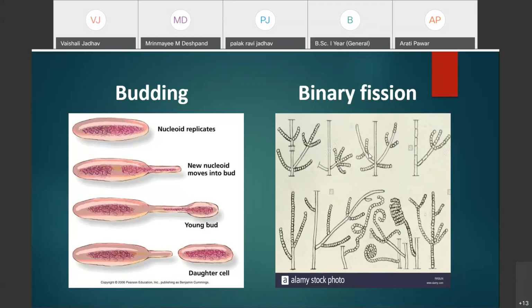These conidia are separated from the filament, and later on each conidium develops into a new bacterial cell. That is all about the formation of conidia, the third method of asexual reproduction in bacteria.